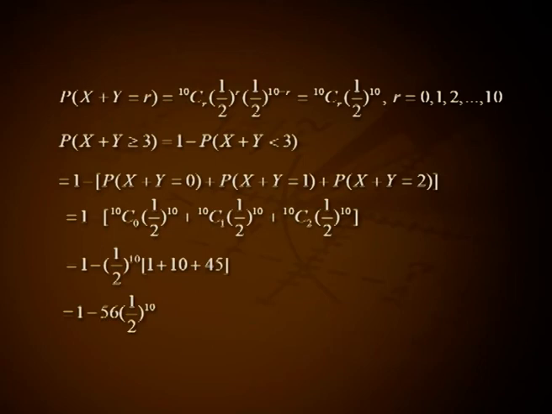That is 1 minus [10C0 (1/2) raised to 10 plus 10C1 (1/2) raised to 10 plus 10C2 (1/2) raised to 10]. That is 1 minus (1/2) raised to 10 into (1 plus 10 plus 45). That is 1 minus 56 into (1/2) raised to 10.